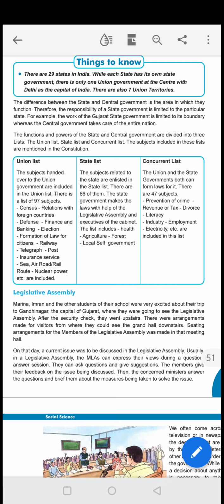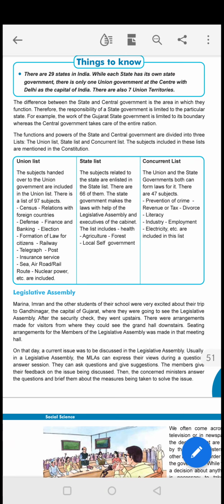The same way they are all written in their list. State list, underline children, there are 3 lists: state list, union list and concurrent list. So in this 3 lists, their works are allotted. Here you can see one table: union list, state list and concurrent list. Okay. But all the subjects, all the whole list is not given. Few functions are given here.